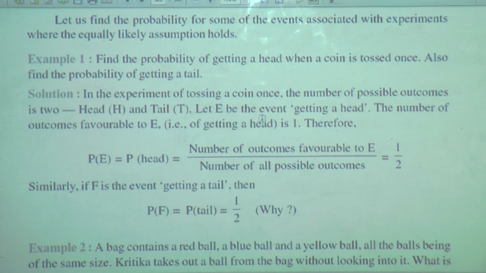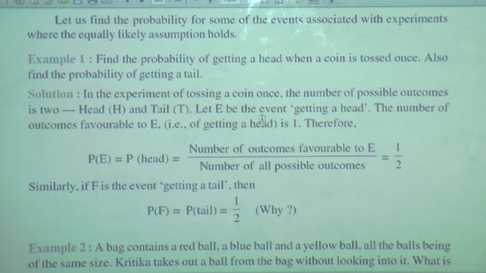Find the probability of getting a head when a coin is tossed once. Also find the probability of getting a tail.